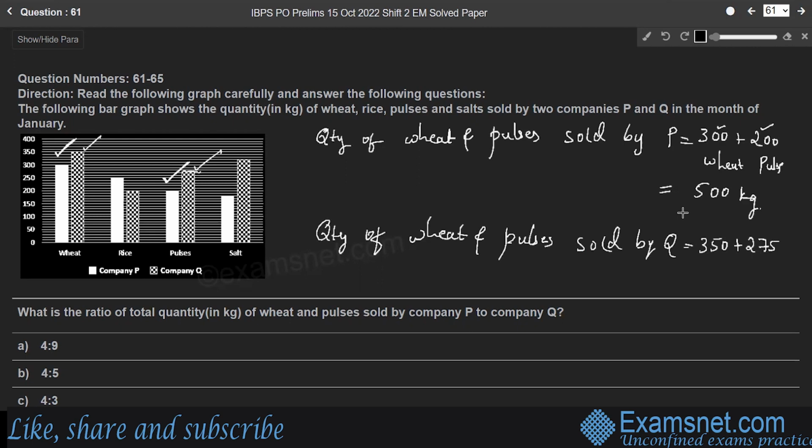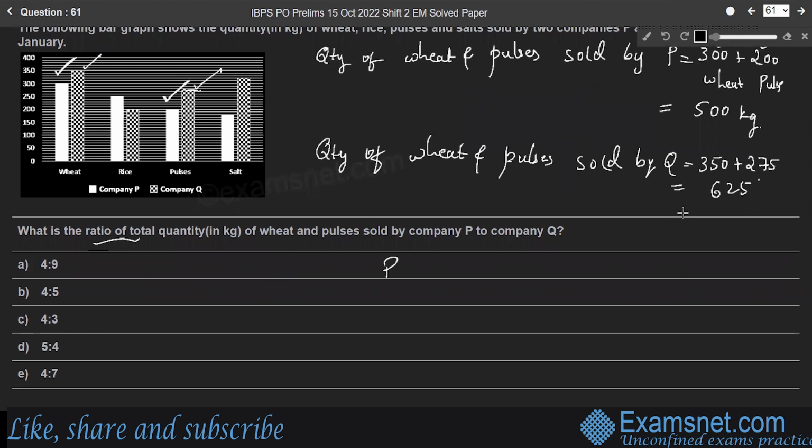Therefore, the total quantity is 625. We need the ratio of these two quantities. Therefore, the required ratio is company P to company Q. So it is 500 to 625, right?